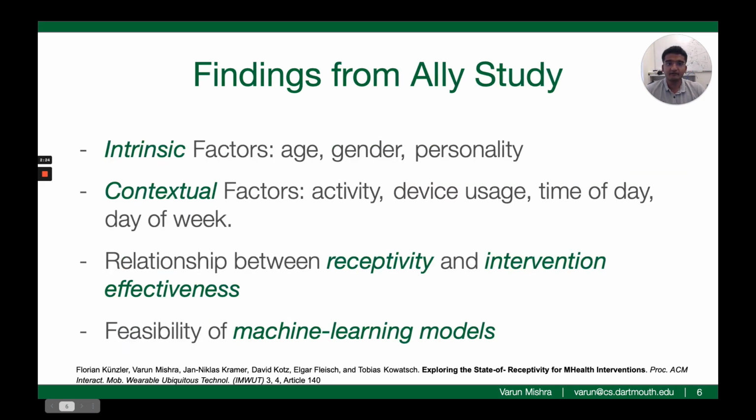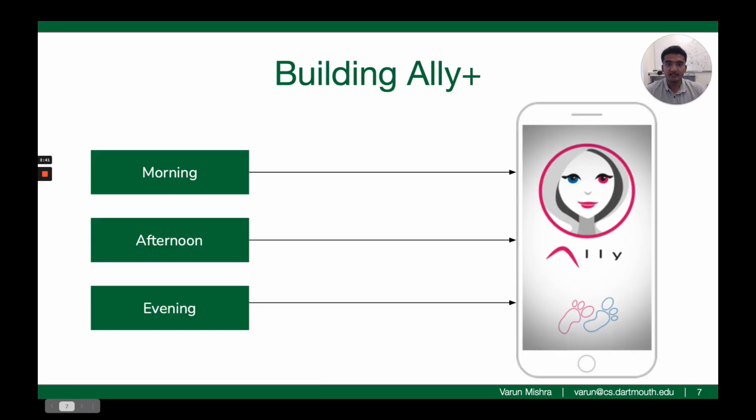From the Ali study, we reported several interesting associations and findings. One of the most important findings was the feasibility of building machine learning models that could leverage the various factors and detect receptive moments. In this work, we decided to build on our prior work by actually deploying the machine learning models with participants in the real world. In the initial Ali app, the server sent a push message at random times during the morning, afternoon, or evening blocks, and the app displayed the message and notification as soon as it received the push.